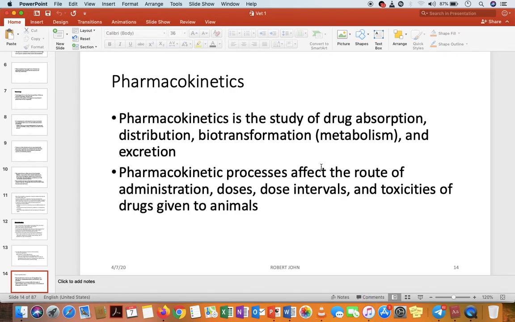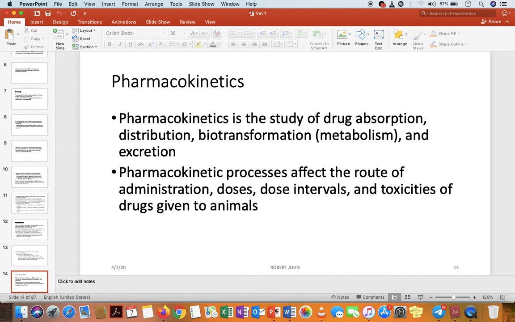Now with the drugs, pharmacokinetics is the study of drug absorption, drug distribution, drug metabolism or biotransformation, and drug excretion or elimination. Now, the pharmacokinetic process can affect the route of administration, the dose interval, and the toxicities of drugs given to animals. So pharmacokinetics in general affects absorption, distribution, metabolism, and excretion, and these affect the route of administration.